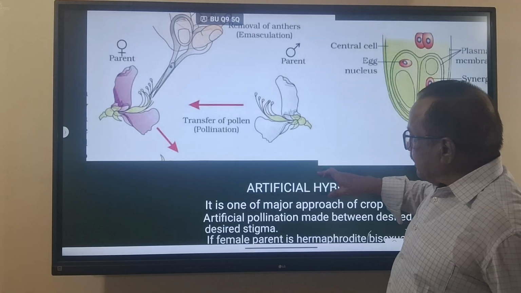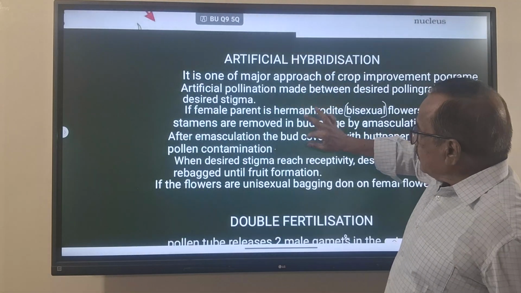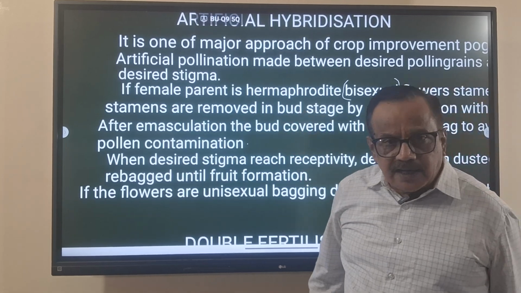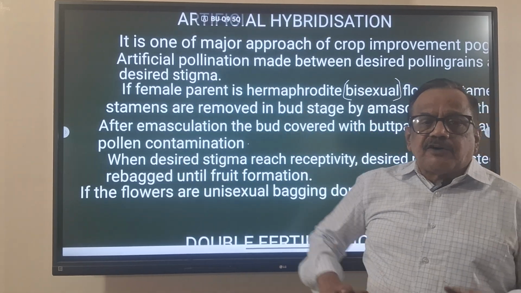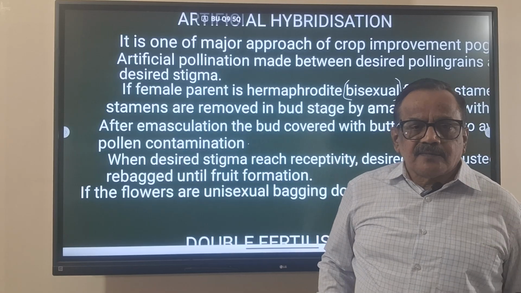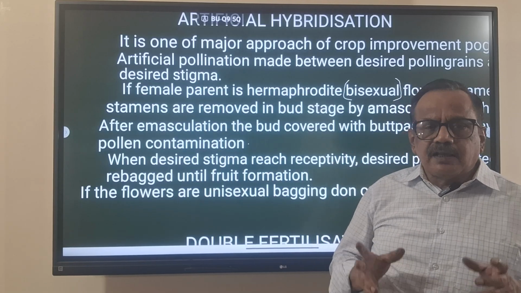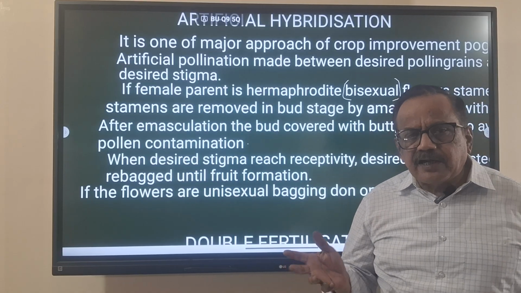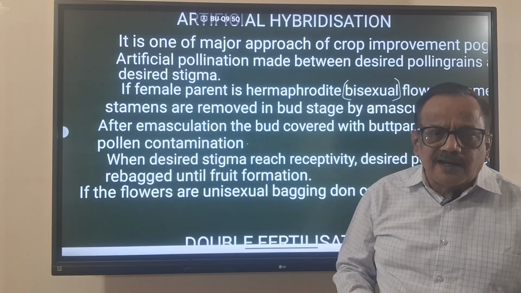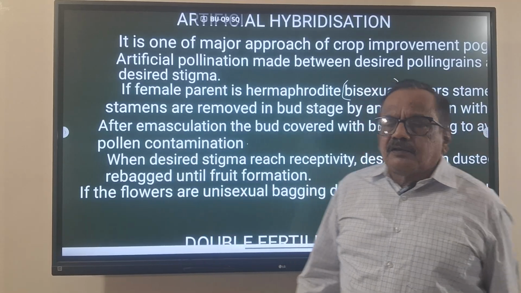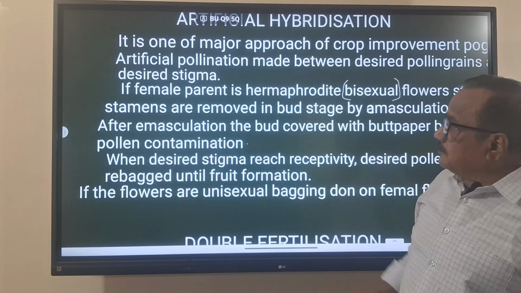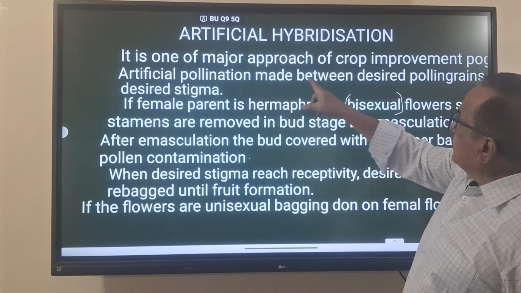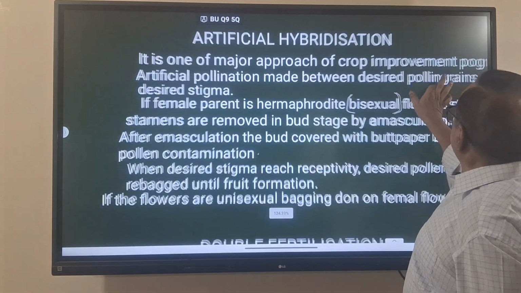Now, after bagging and after dusting the desired pollen grain on the stigma of the female plant, we keep it up to the formation of the fruit. When the fruit is formed, the seeds are hybrid seeds. We have done cross pollination between the desired male plant and the desired female plant. This is called artificial hybridization. It is one of the major approaches of crop improvement programs.